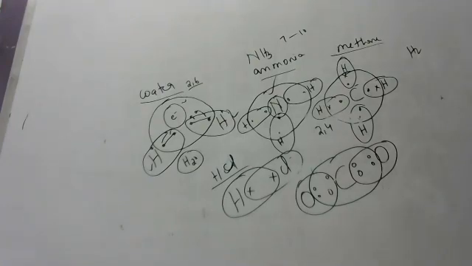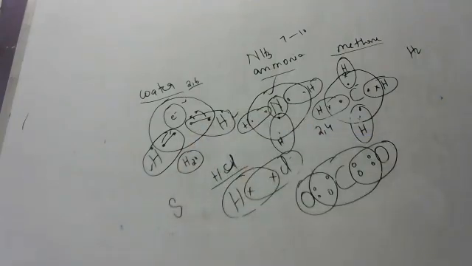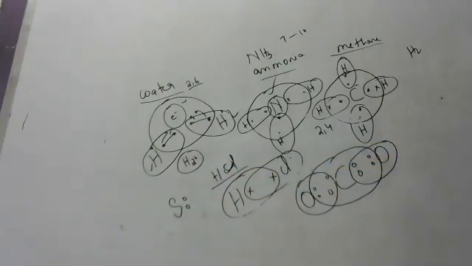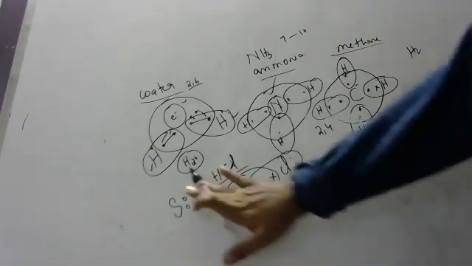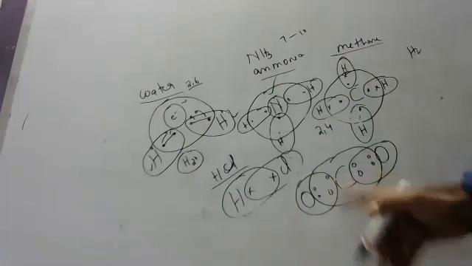Those who did not understand, one more example. Sulfur is in need of 2 electrons. Sulfur is 16. Sulfur dioxide will become tough for you, so I will say it later. Now one more example.